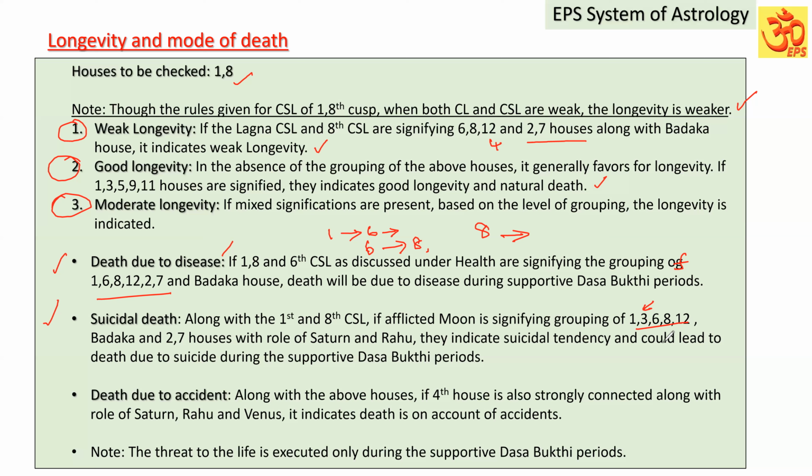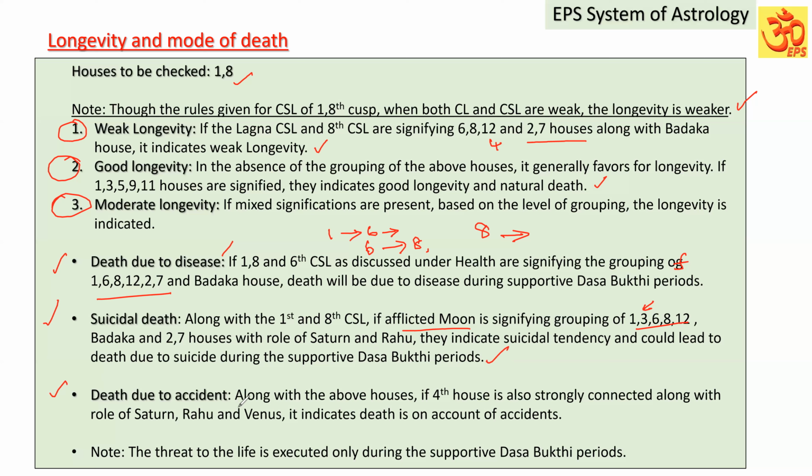Lagna will get the mentality to go for such suicidal tendency, and importantly the Moon also should get afflicted and should signify this. So along with the 1st and 8th cuspal sublords, what we discussed above, if the afflicted Moon is also signifying the grouping of 1, 3, 6, 8, 12 houses, Badaga and Maraga houses, and of course the role of Saturn and Rahu, they are all death causing planets. They are also giving their role. They indicate suicidal tendency and could lead to death due to suicide during the supportive Dasa Buddhi periods.